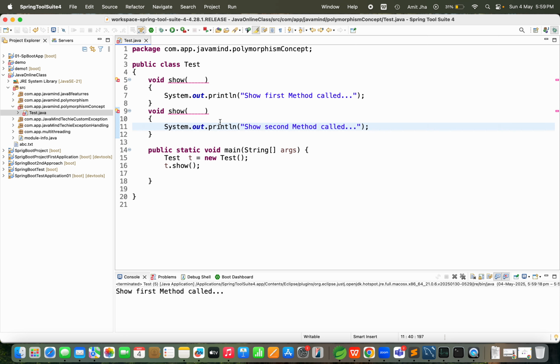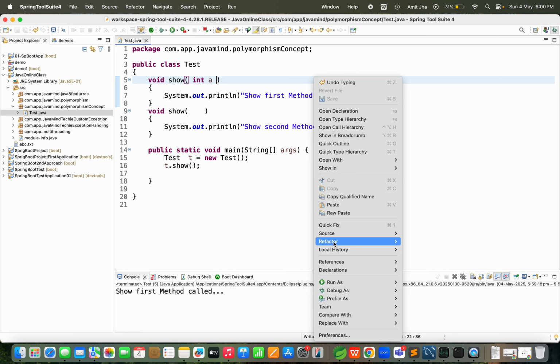But how will we come to know? See, if I am going to pass int a here, then you can very simply differentiate, yes or no? This method differs by parameter. This method doesn't expect any argument, but this method expects some argument. If you run the application now, see what result will print.